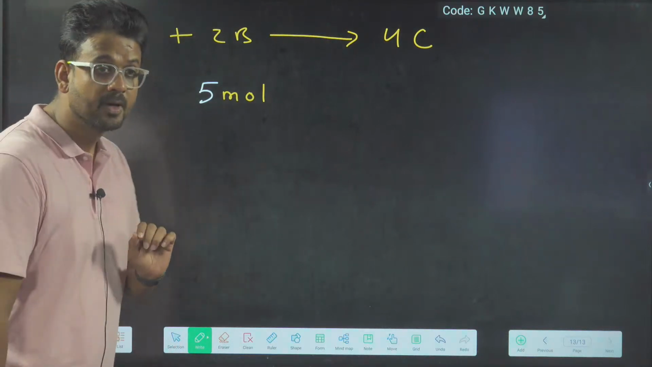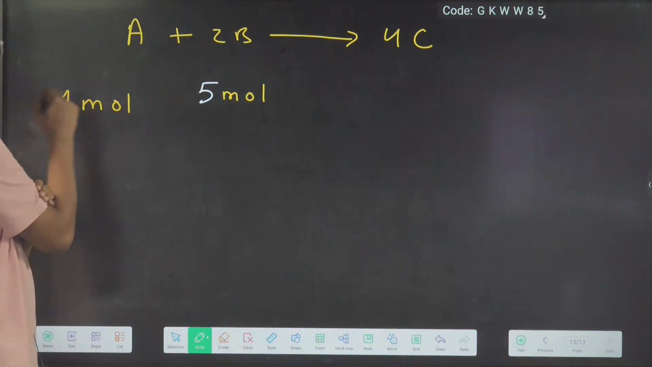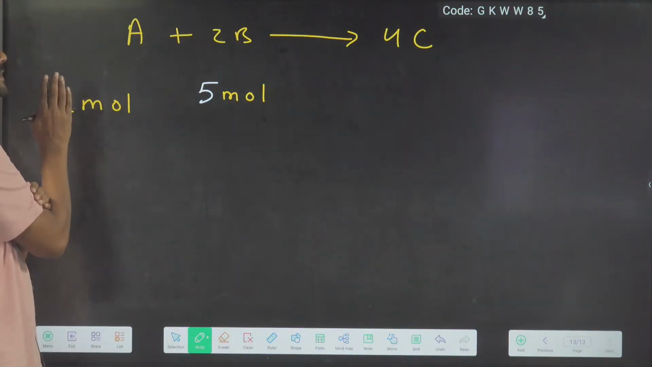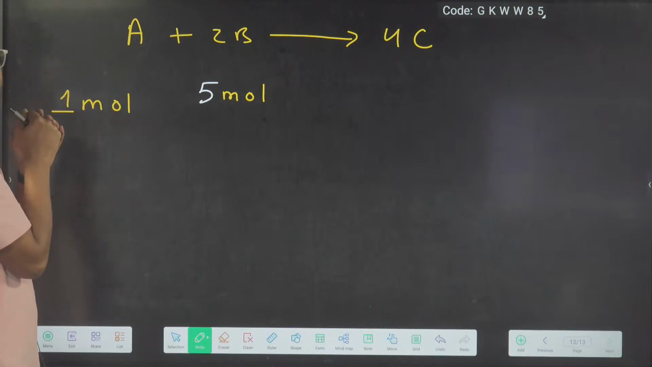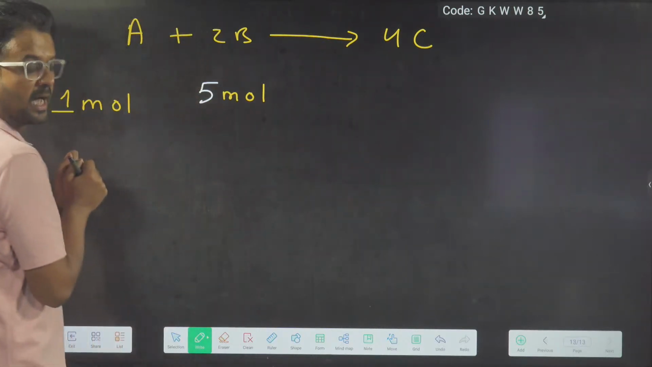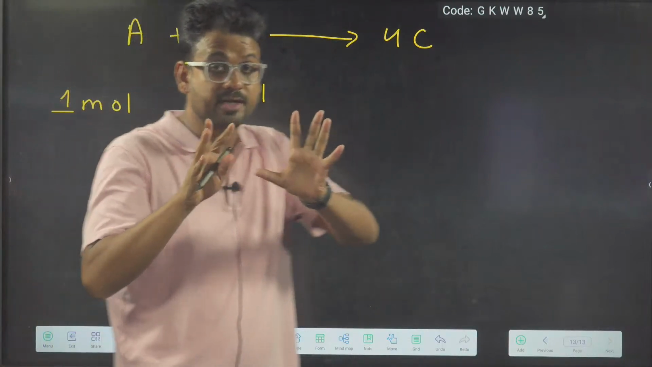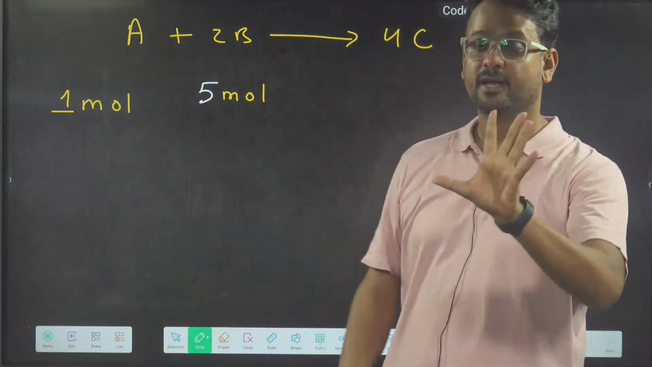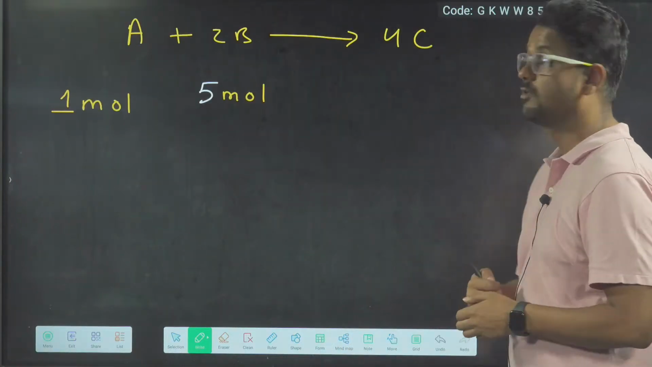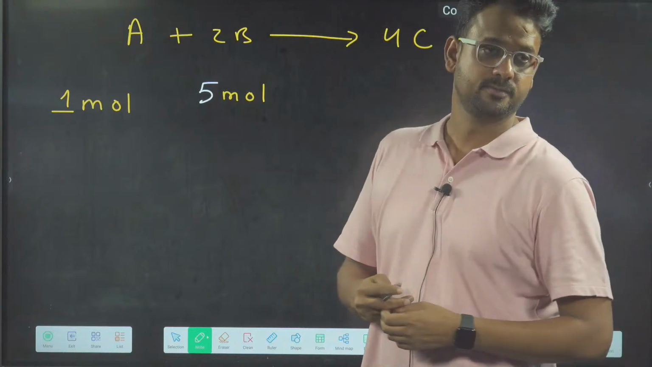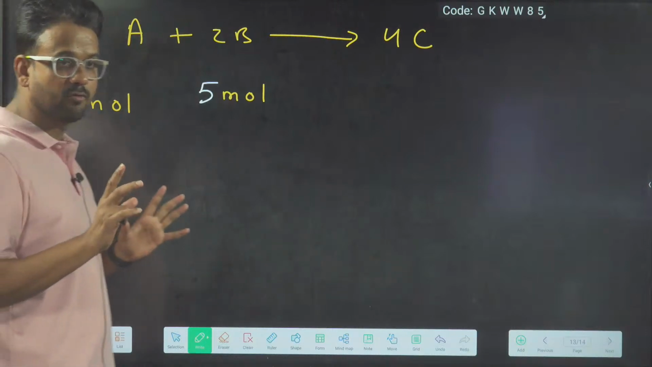Listen to me now. This time the ratio of initial moles is how much? 1:5. And the ratio of stoichiometric coefficients is how much? 1:2. So these ratios are not equal. And whenever this happens, then all the reagents will not be completely consumed. Initial moles ratio 1:5, stoichiometric coefficient ratio 1:2.